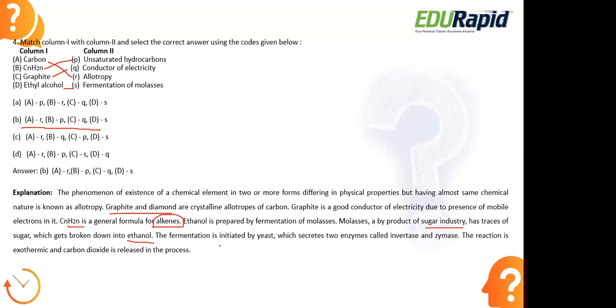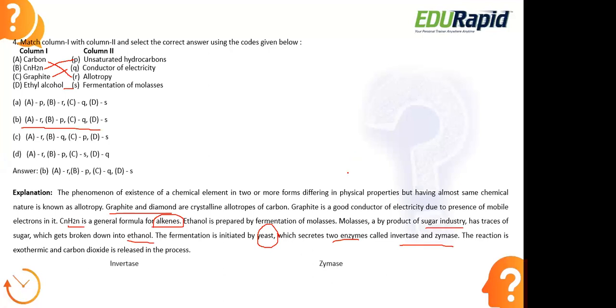Now the fermentation in this process is initiated by the yeast. Yeast acts as a catalyst to carry out this fermentation reaction, which is helpful in the formation of ethanol. The yeast present in this molasses will produce two different enzymes called invertase and zymase. With the help of these two enzymes, finally ethanol, that is ethyl alcohol, is formed. It is one of the alcohols.